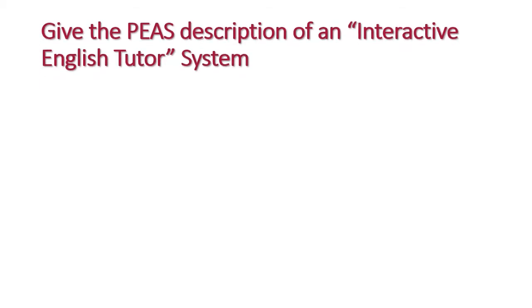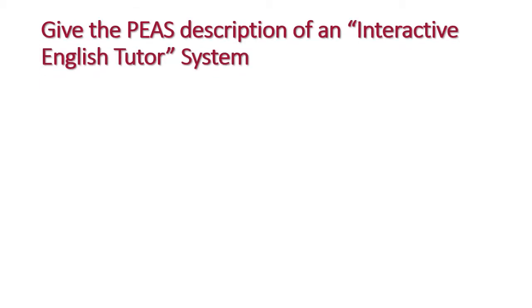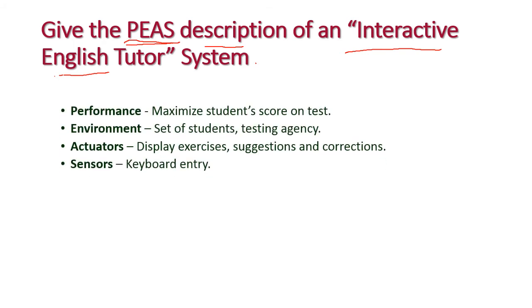And next question is give the PEAS description of an interactive English tutor system. Interactive English tutor is an agent, an artificial agent. So, in that interactive English tutor agent, what are the PEAS components? Okay. PEAS, first we should know what is PEAS.